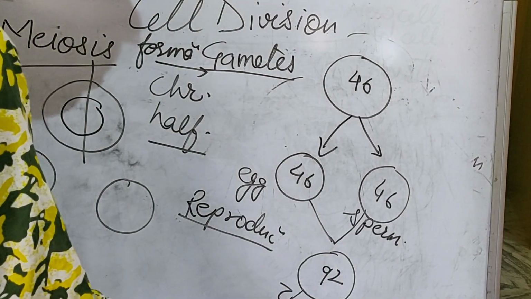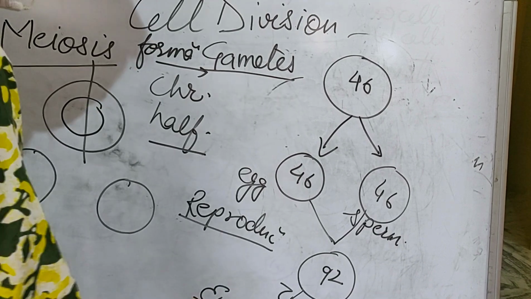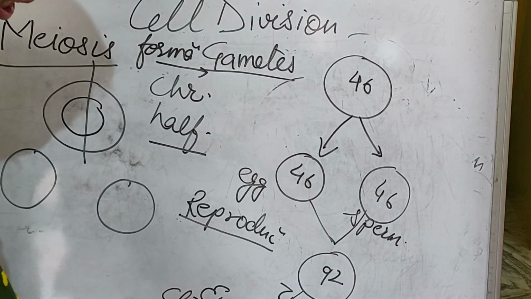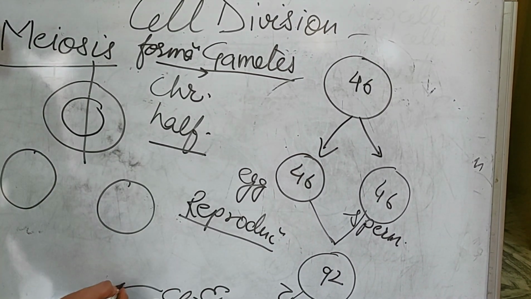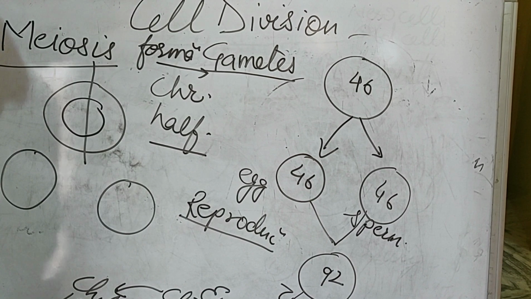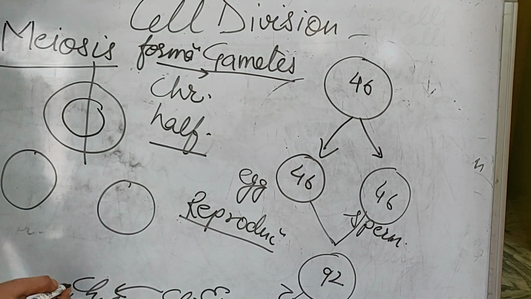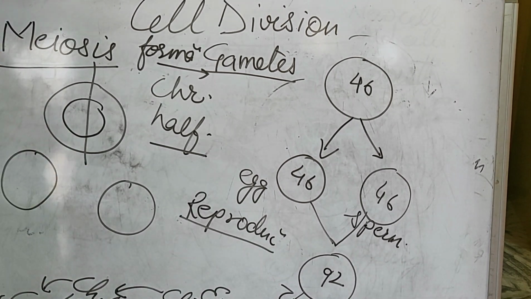This zygote will give rise to an embryo. It means this embryo or the child is with 92 chromosomes. This child produces its own child who will be having 184 chromosomes. So on and so on, doubling the number of chromosomes in the coming generations.